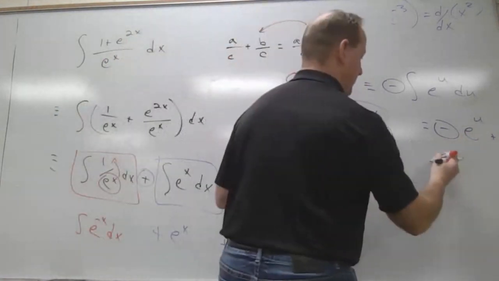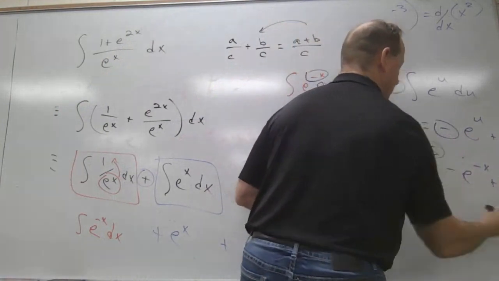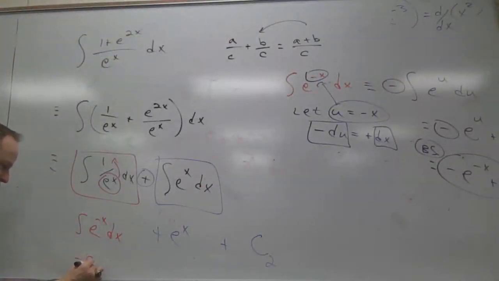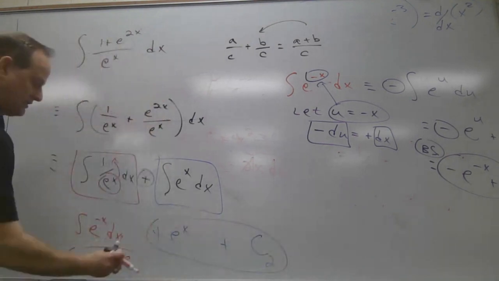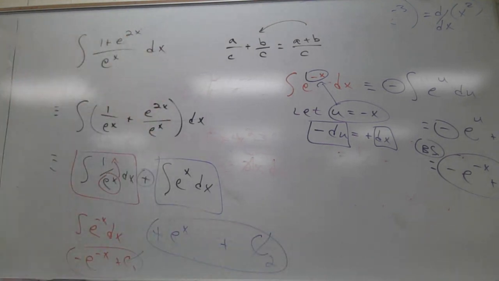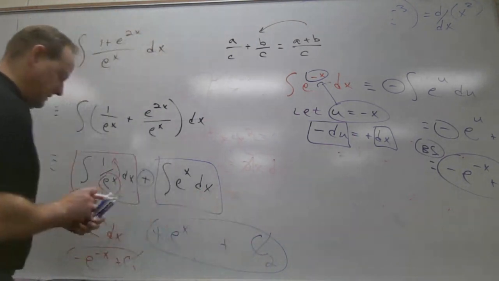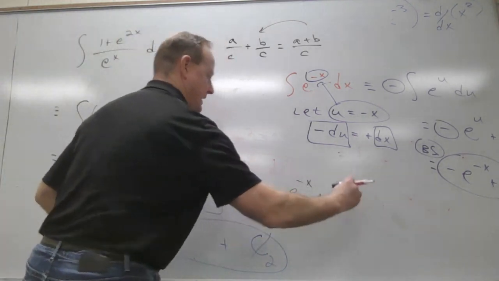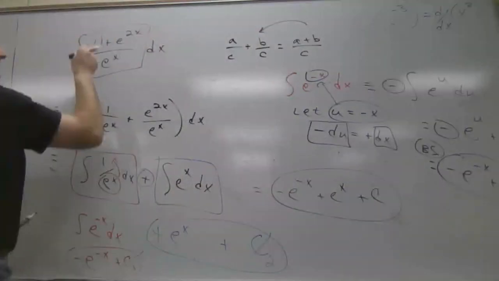But anyway, we'll get the constant at the end, but now I'm going to back substitute, right? So this is minus e to the minus x plus C1. That's the red one, plus this one. As for the constants, I don't really care if you write those down as you go, as long as you write it at the end as a plus C. The final answer to this then is minus e to the minus x plus e to the x plus C. If you don't believe me, take the derivative back and make sure you get what's in here.